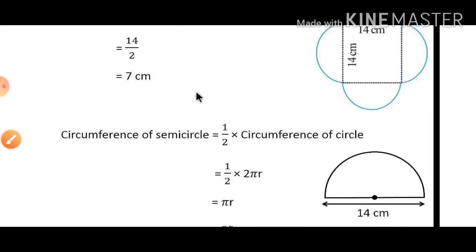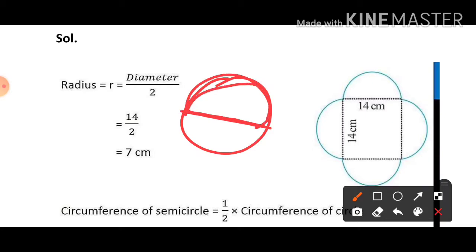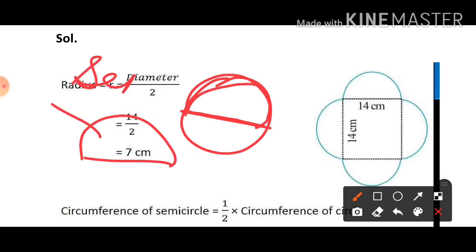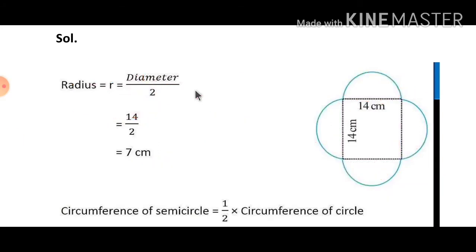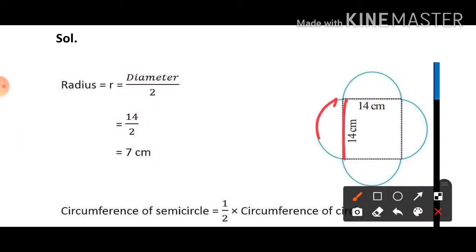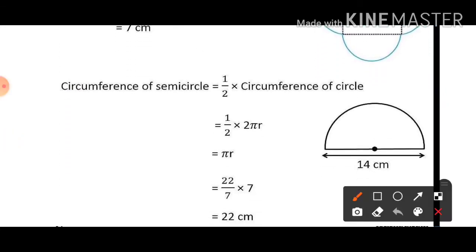After this, the circumference of a semicircle. What do you mean by semicircle? See, this one is a circle. If we divide a circle into two equal parts, this part is known as a semicircle. So see how many semicircles are given? 1, 2, 3, 4. How many semicircles are there here? 4 semicircles. If we find the circumference of any one semicircle out of the 4 and then multiply it by 4, we can find the circumference of the whole figure. So the circumference of a semicircle, you can take one semicircle, it is given how much? 14 centimeter.